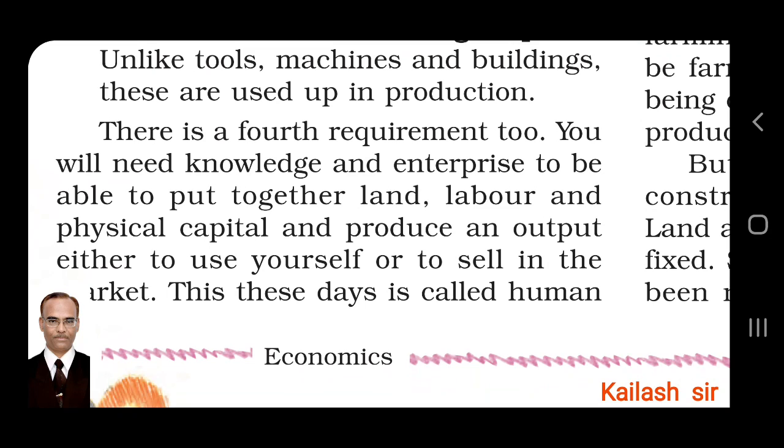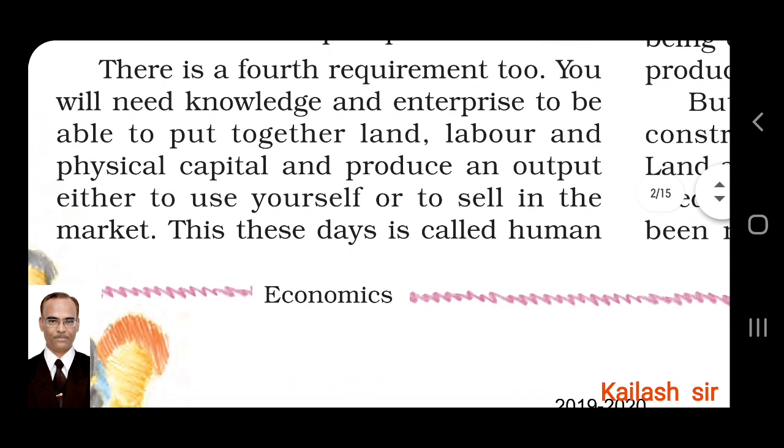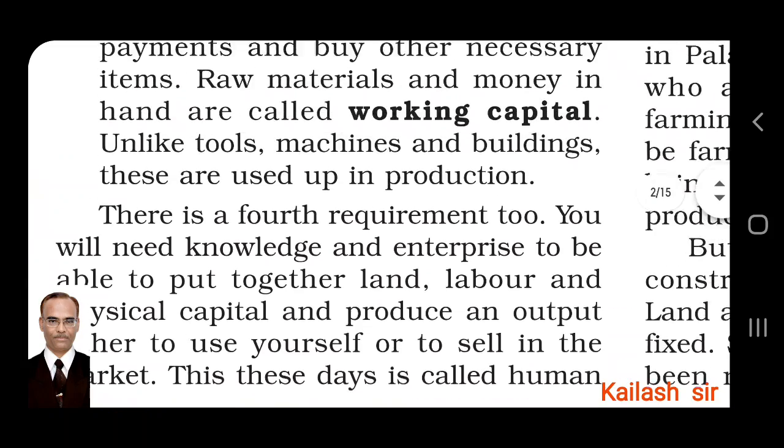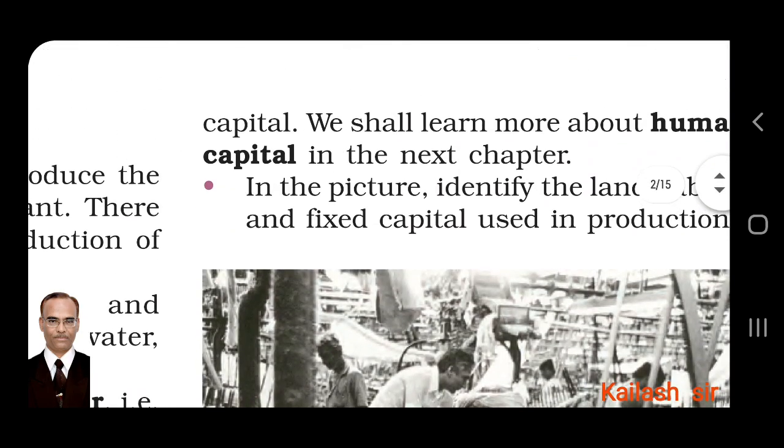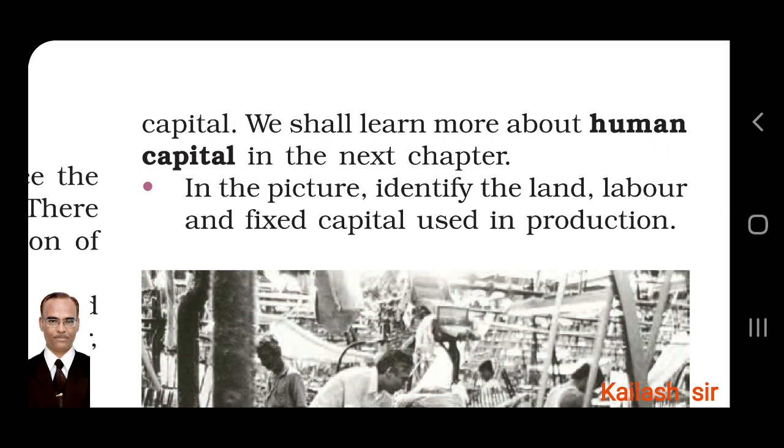A businessman is needed with his knowledge, with his entrepreneurial skills, to administrate and manage all these things, to be able to put together land, labor, and physical capital and produce an output either to use yourself or to sell in the market. These days it is called human capital. We shall learn more about human capital in the next chapter. So, businessman, entrepreneur, these are called the human capital.